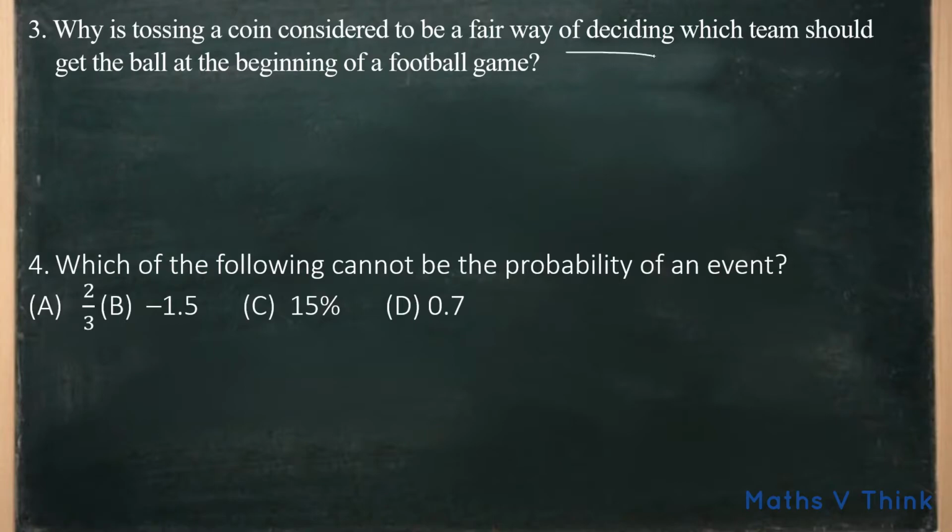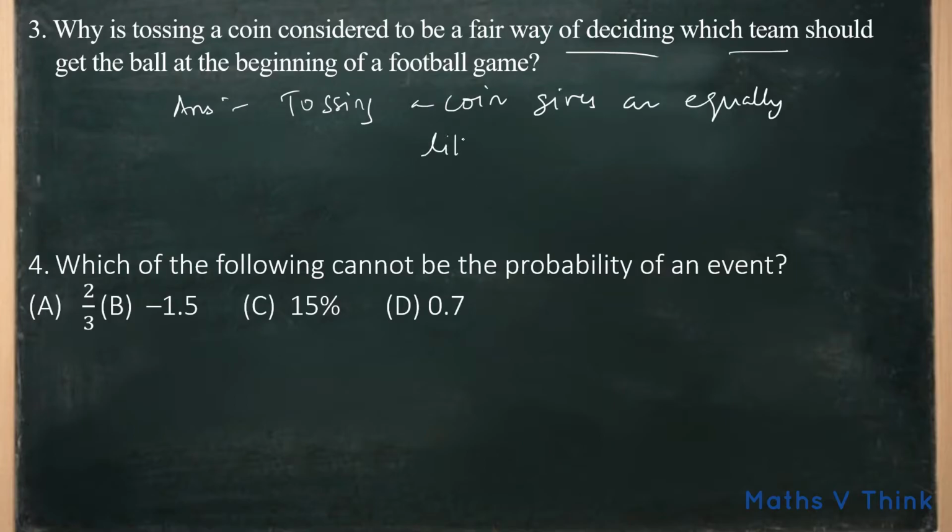So, it is a fair way of deciding which team should get the ball at the beginning of the football game. So, the answer is tossing a coin gives equally likely outcomes.